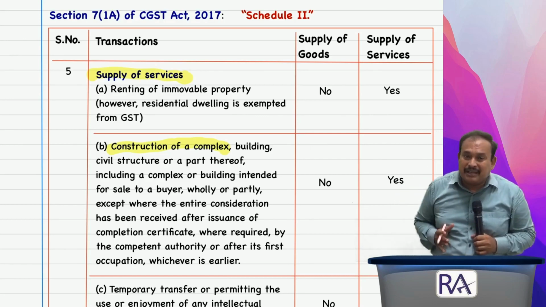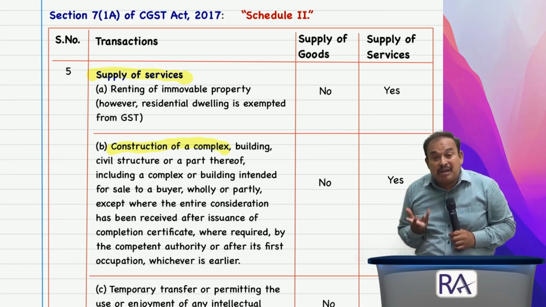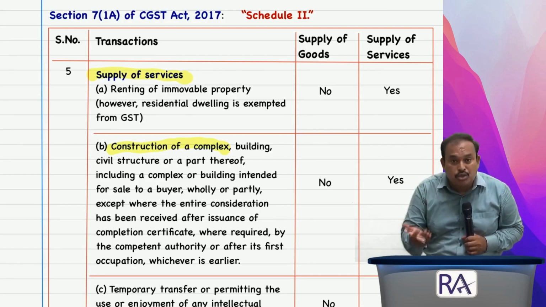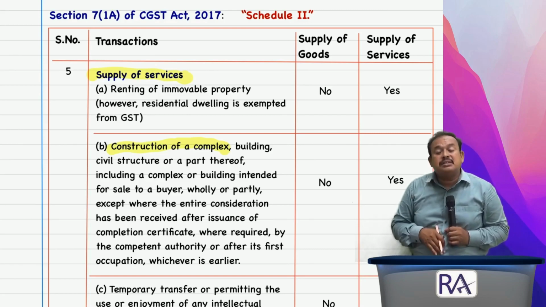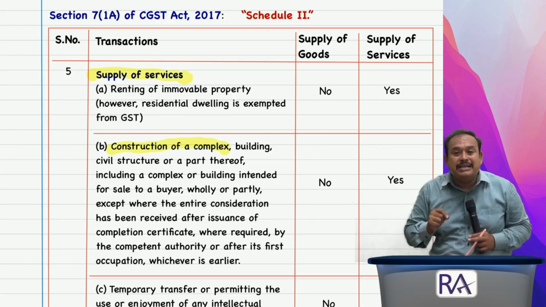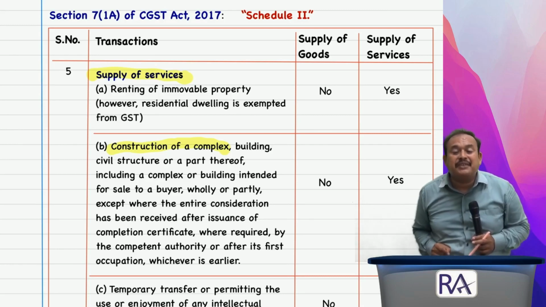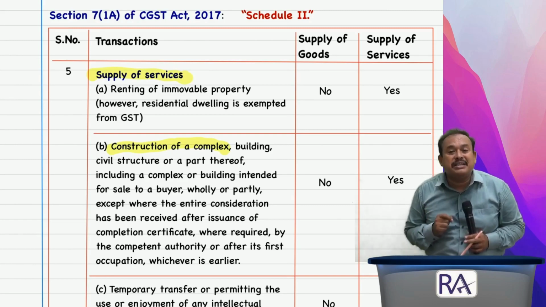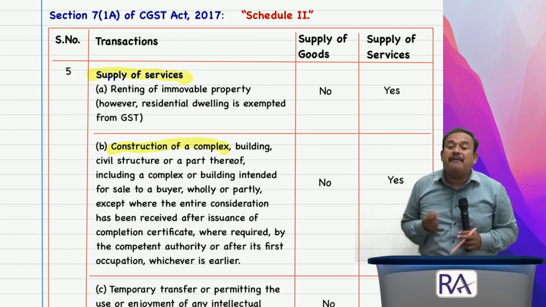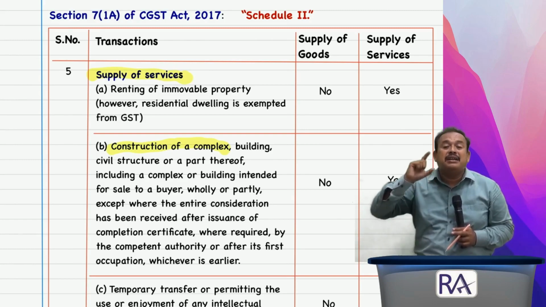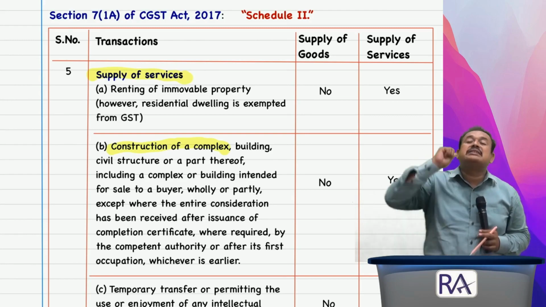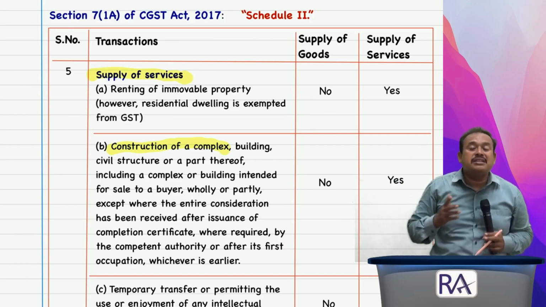Such a supply of service will not attract GST, and it is not a supply also if it is supplied after obtaining the completion certificate from a competent authority or its first occupancy, whichever is earlier. After that, the entire consideration has been received for the construction service, it is not a supply because it is immovable property.